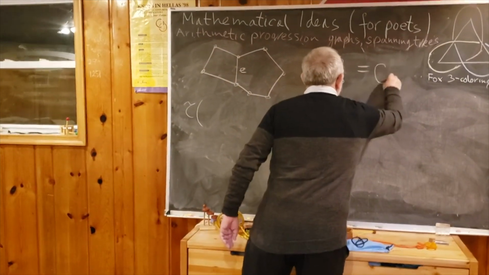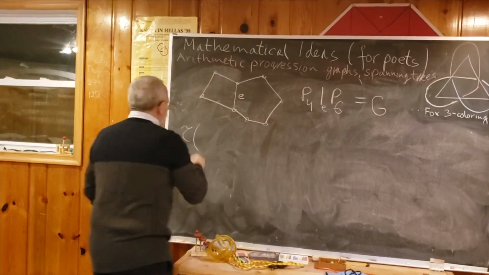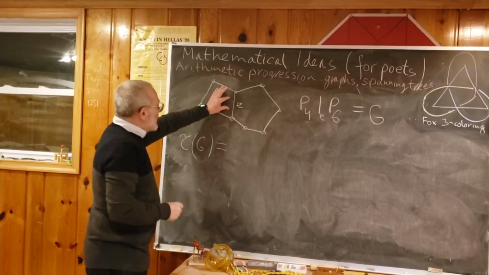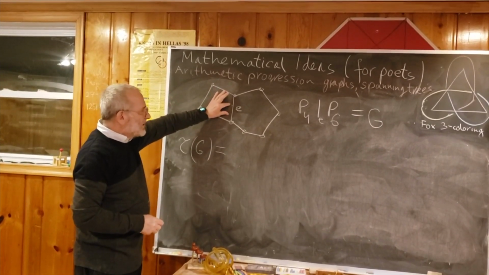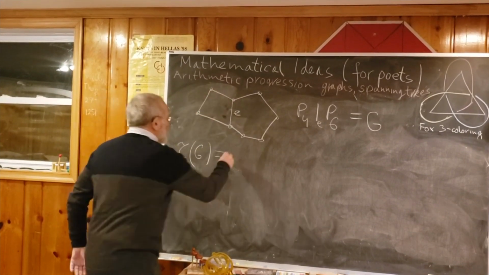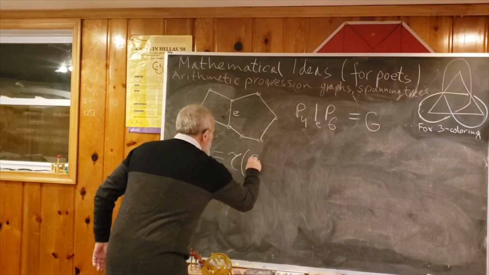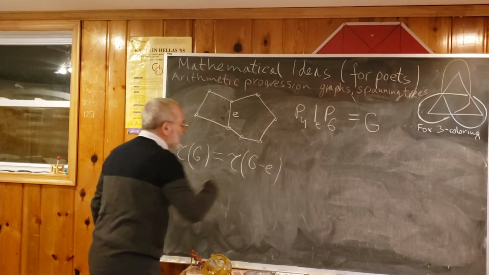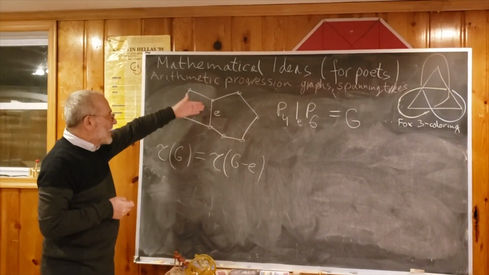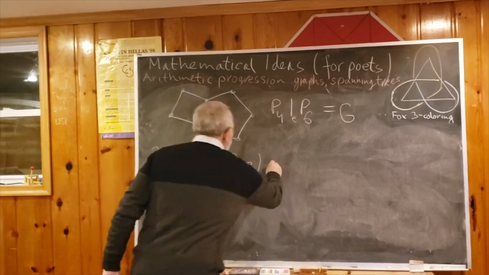Let's call this G, I don't like to repeat this. So the number of spanning trees of G is equal to: if our spanning tree is not containing E, I can take this E out of the graph and it will be okay. So this is tau of G minus E, meaning that I delete E. But it really for us means that the spanning tree is not containing E. What is the second part?